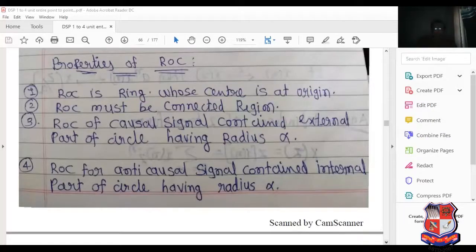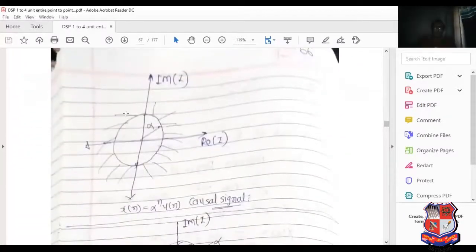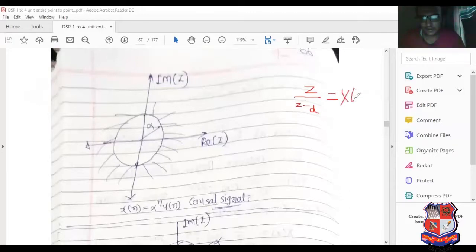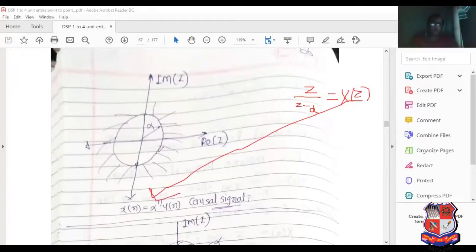A causal signal, again repeating, contains only positive values. So outside the region, it consists of the causal signal. See this, alpha raised to n. What is the Z transform of that? It is denoted by Z divided by Z minus alpha, the Z transform of alpha raised to n. See this very carefully. It contains only positive values; only positive values are possible.